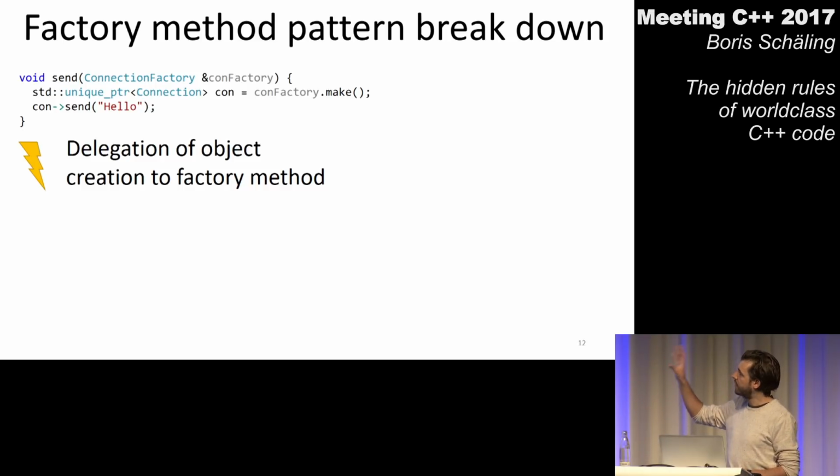And if we look at our traditional implementation and at how we use it, we see that there is indeed that benefit visible in our code. If you want to have a connection object here in our send function, all you need to do is call make on the connection factory, and you don't need to worry about how complicated it is to create that connection object. So there is indeed a benefit of delegation.